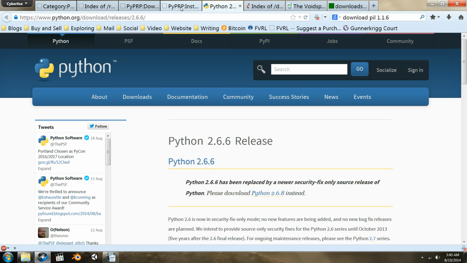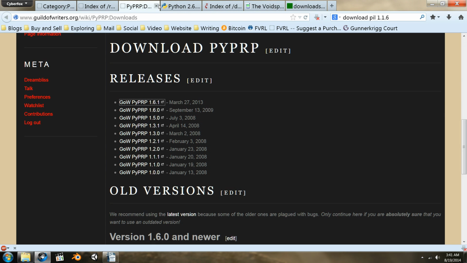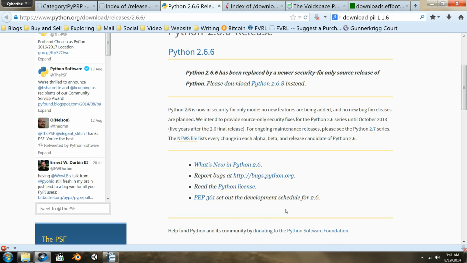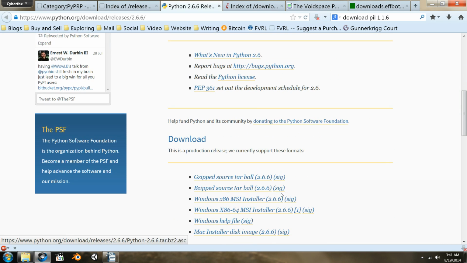I'm going to close these out. We don't need them now. This is where you'll find Python 2.6.6. You can also type in download Python 2.6.6 and find this page. I did look at 2.6.7 and 2.6.8 and 2.6.9. There are no binary installers for Windows. You want the Windows x86 or 32-bit MSI installer.